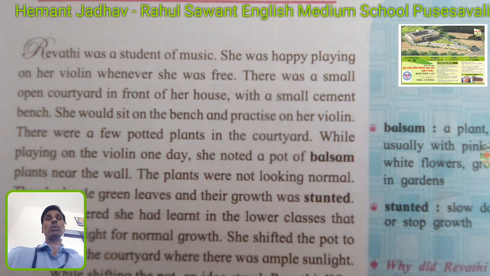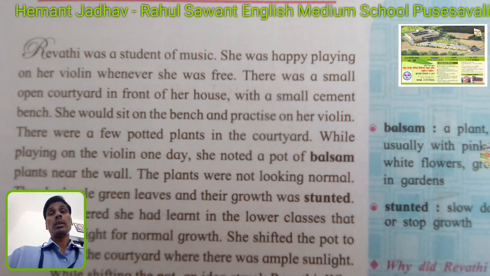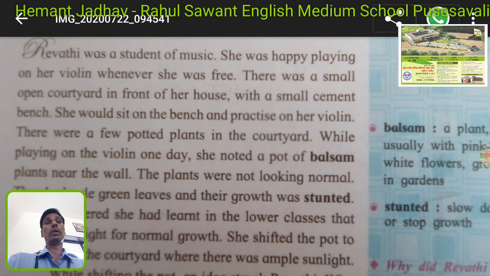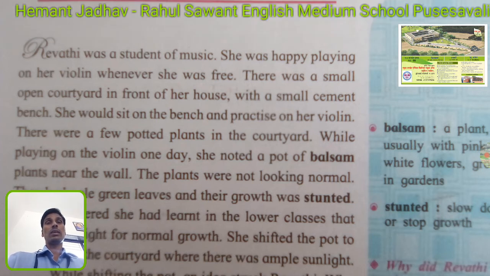There was a small open courtyard in front of her house. In the olden days, in the villages, we have such types of houses where in front of the house we can get an open courtyard, open space. And that open courtyard had a small cement bench. The cement bench might be kept to sit on in the early morning or evening time, when you are free. She would sit on that bench and practice her violin. So whenever she was getting free time, she used to sit on that bench and practice to play her violin.